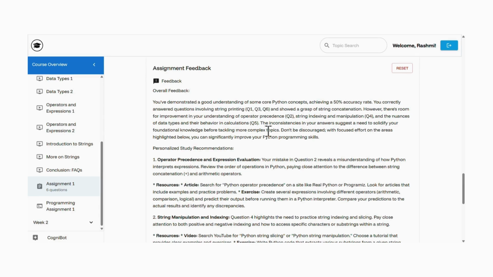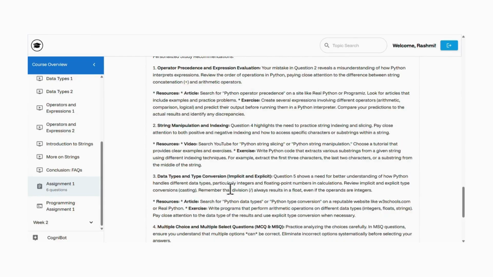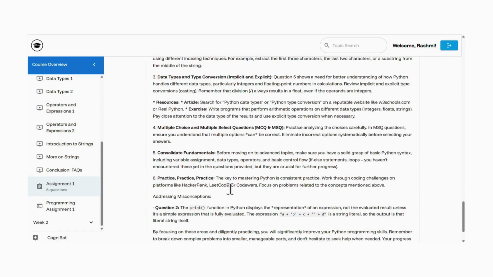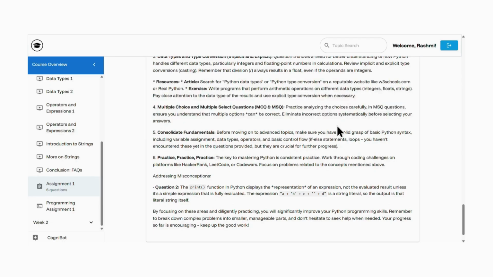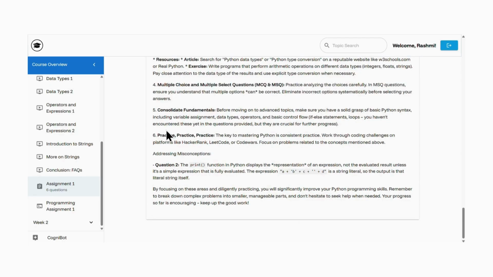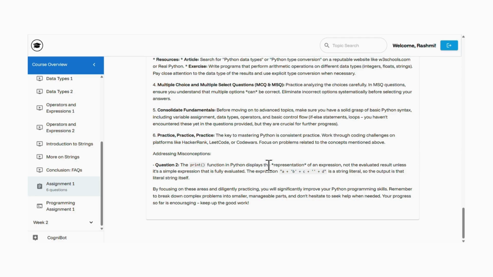But I'm lacking in these areas. So these are the study recommendations for these concepts. Now this is also pointing me towards different resources, multiple choice questions and multiple select questions, and it's telling me to practice. And for question 2, it is actually trying to address the misconceptions for these questions.